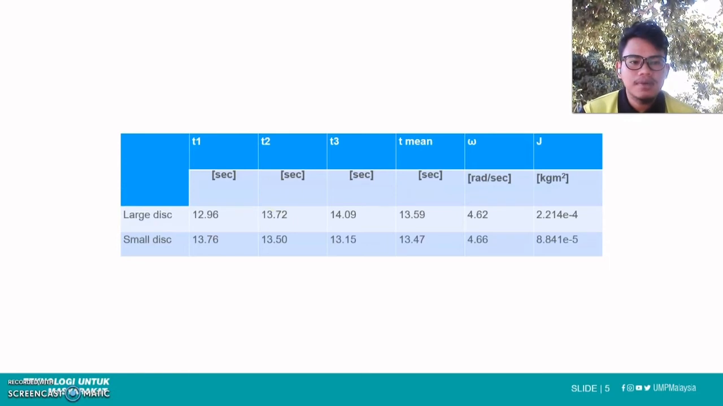That is, we use a pendulum beside the inclined plane. We get the raw data from the experiment: T1, T2, and T3. And we find the T average for the large disc and small disc. We got the T averages, that is 13.59 and 13.47. Then we use this time to find the omega, and then we find the moment of inertia using the omega.